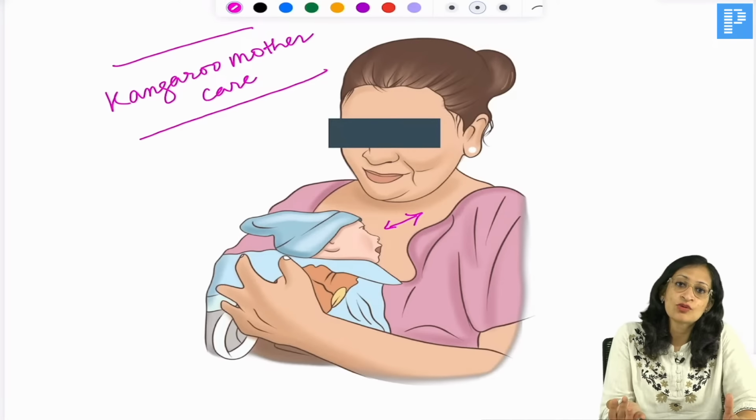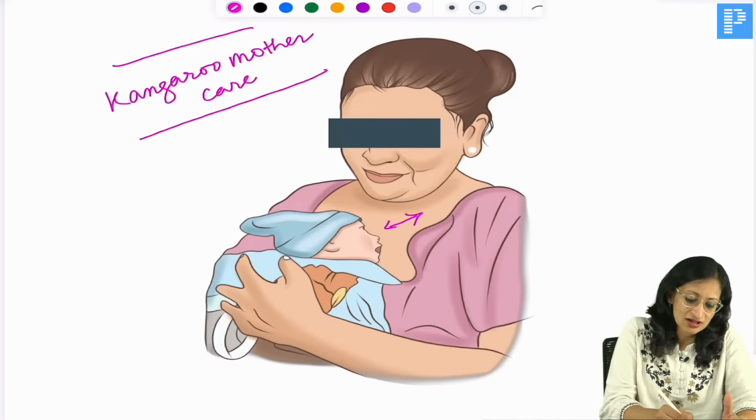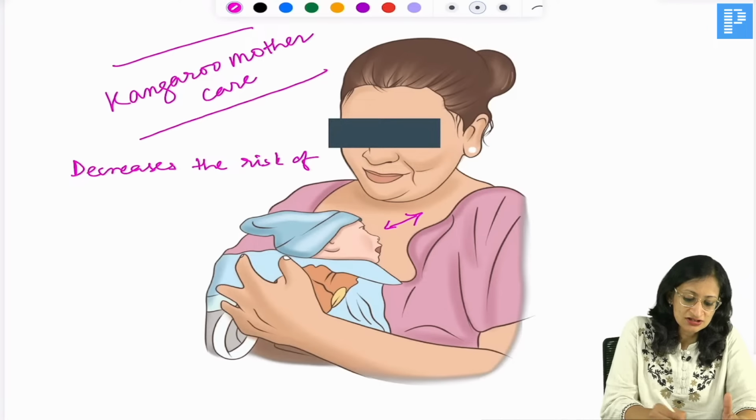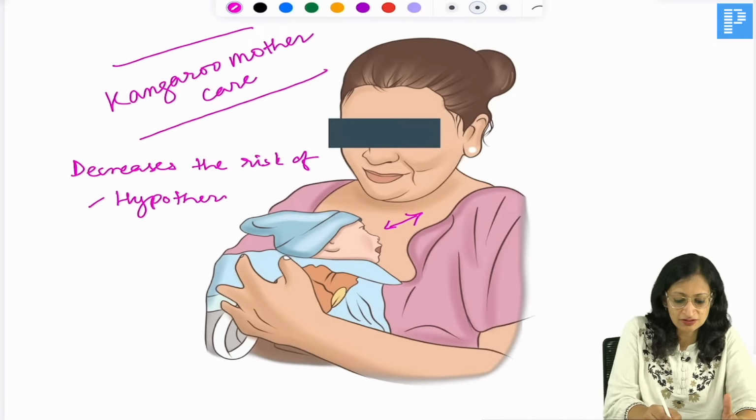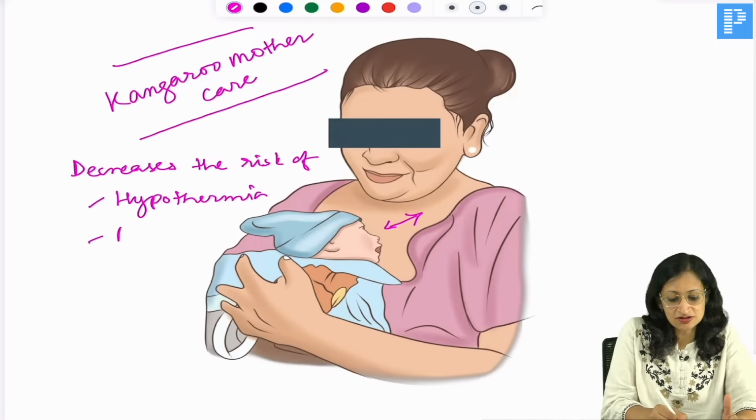So what are the advantages? Kangaroo mother care decreases the risk of hypothermia, neonatal hypothermia. It decreases the risk of neonatal sepsis. It decreases the risk of overall neonatal mortality.